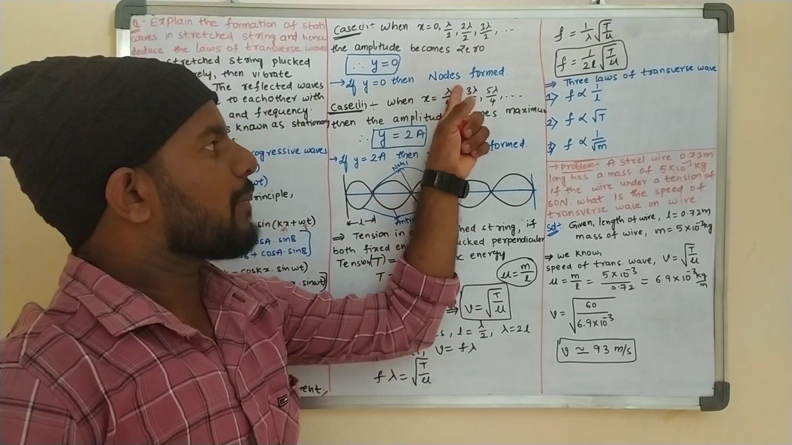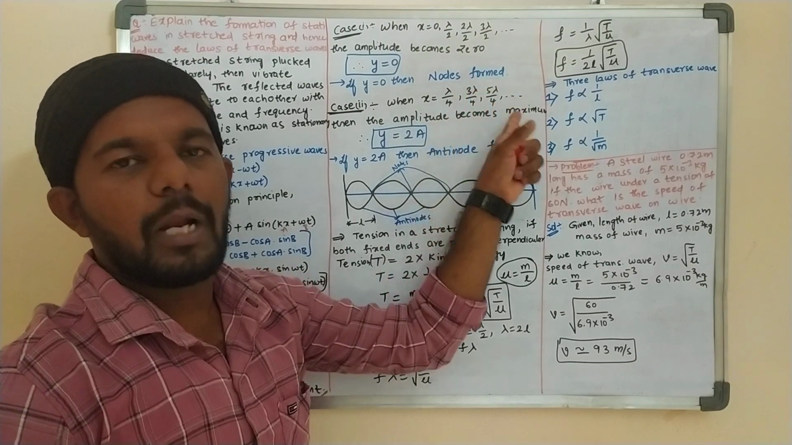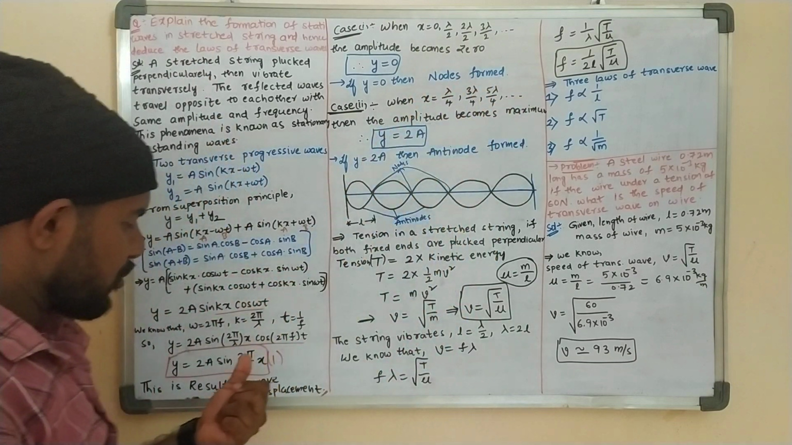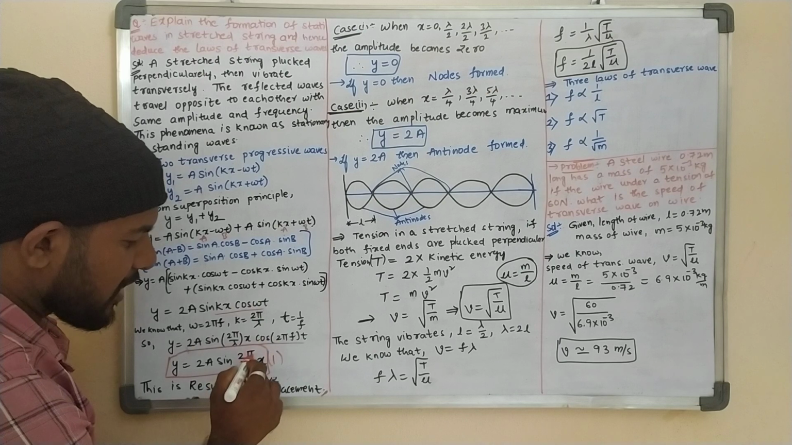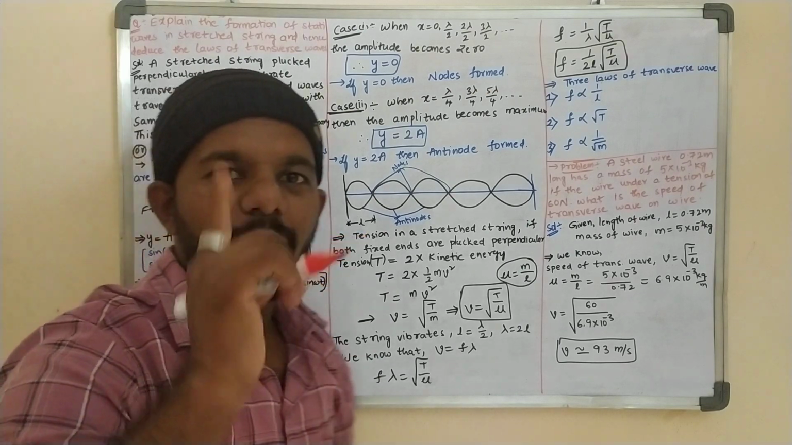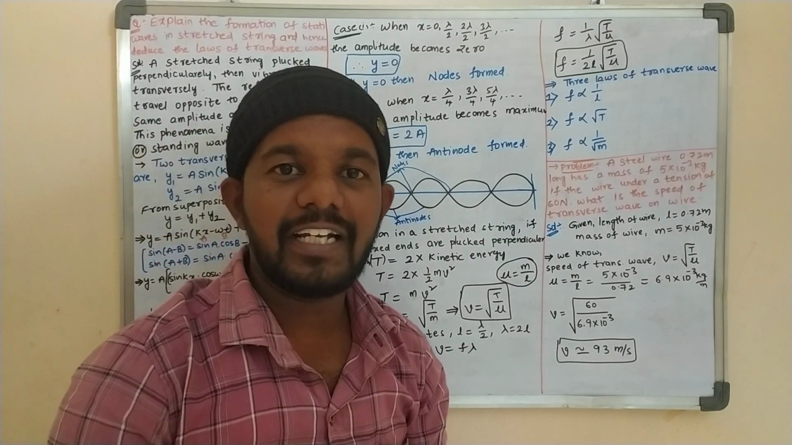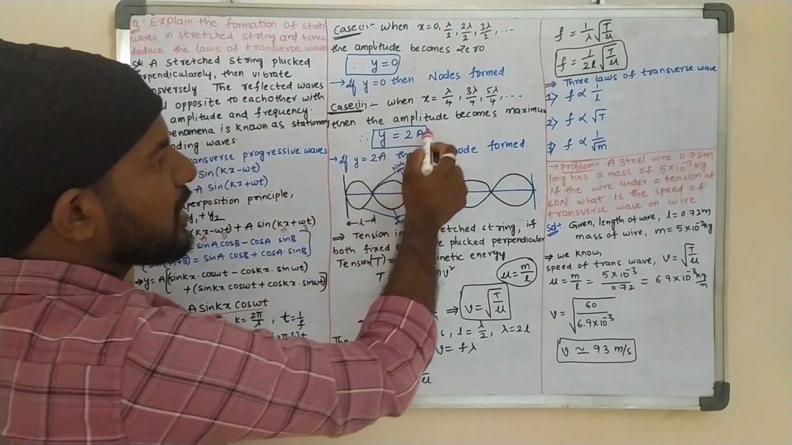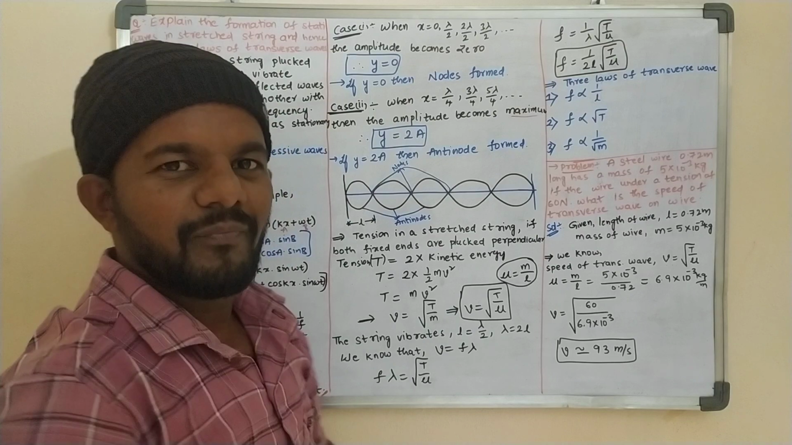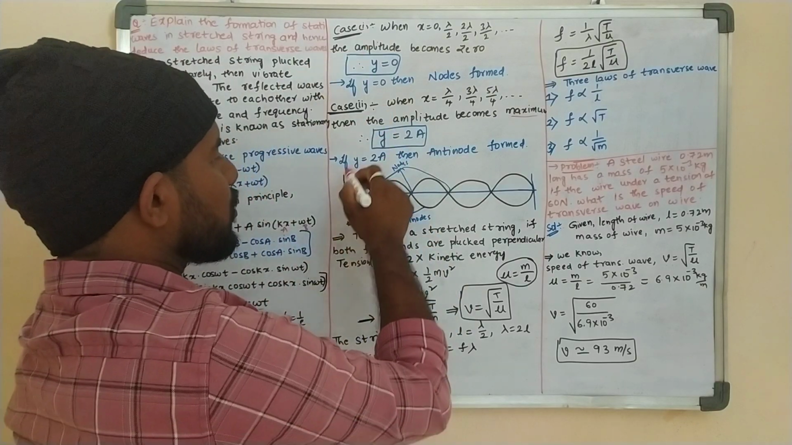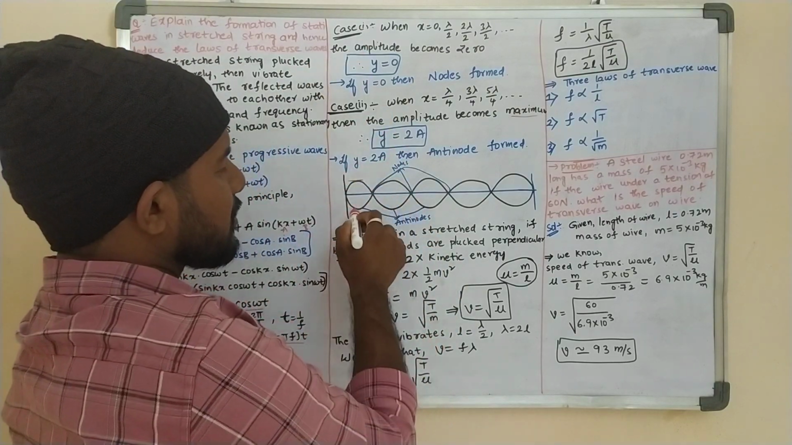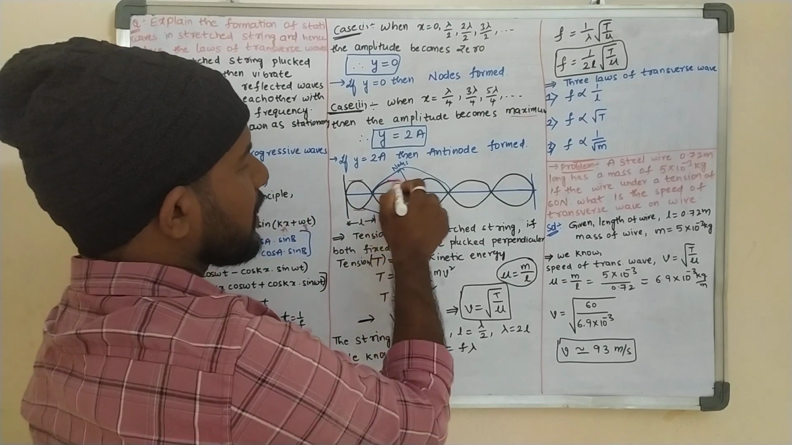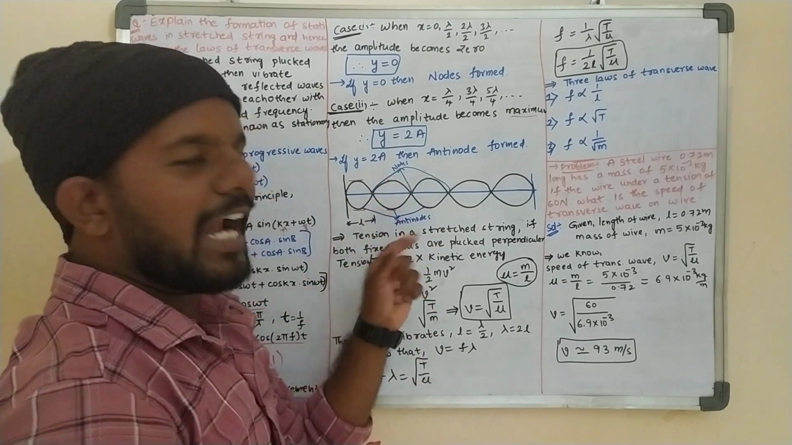If you are taking lambda by 4, 3 lambda by 4, 5 lambda by 4, and substituting all these values here, then lambda by 4 gives pi by 2. Sin pi by 2, sin 90, is 1. So y is equal to 2a, which is the maximum amplitude. Here maximum, here maximum, here maximum, here maximum. So these are the antinodes.